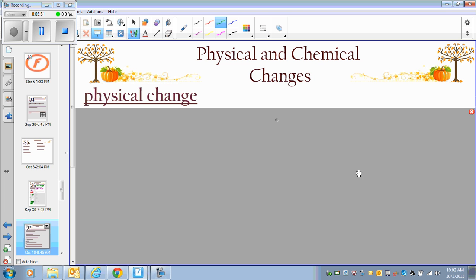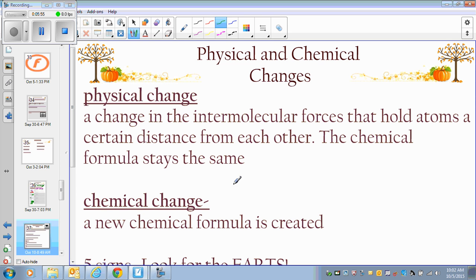The next thing we want to talk about is physical or chemical change. A change that I was explaining earlier, a change in intermolecular forces, is a physical change. It does not change the substance.